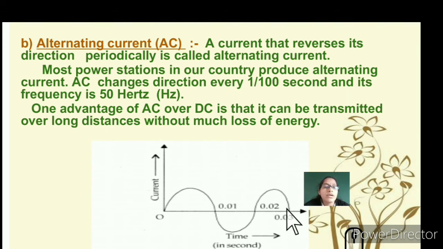So what is the advantage of alternating current over direct current? Direct current cannot be used for long distances, but alternating current can be transmitted.